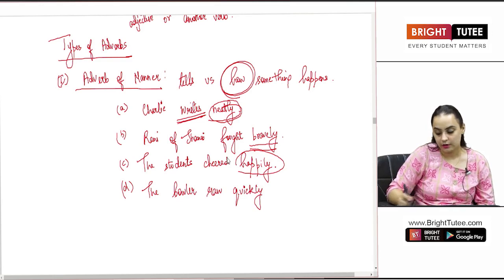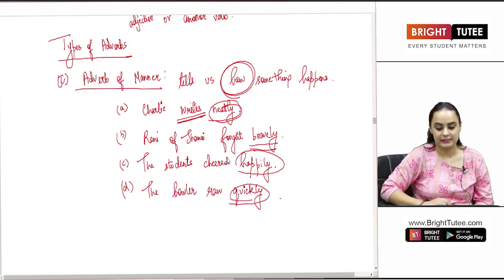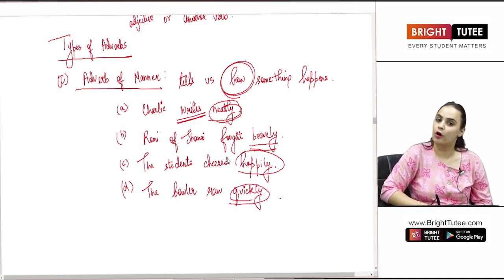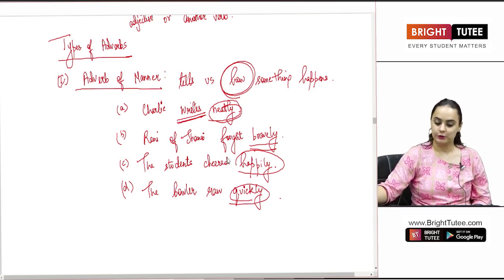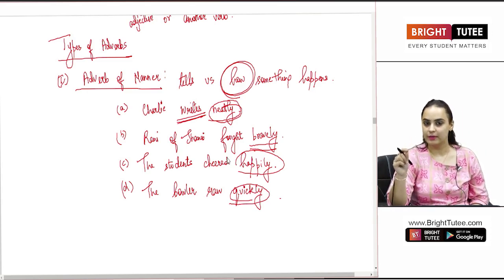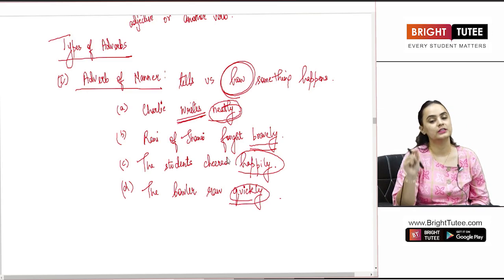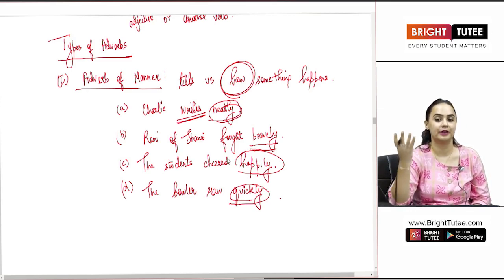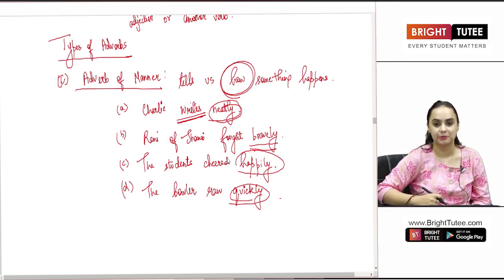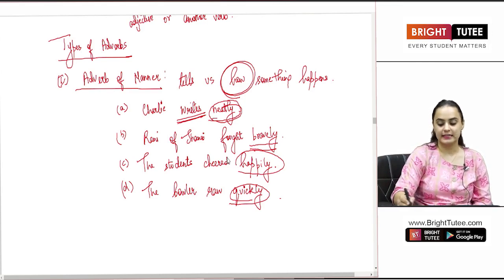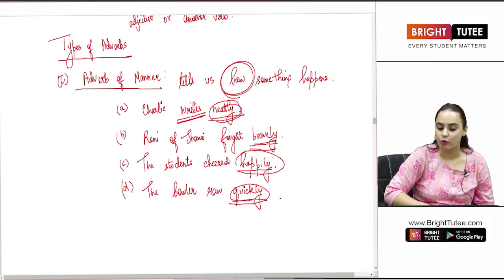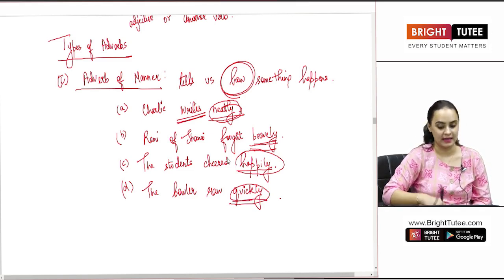How did the bowler run? Quickly. So this is my adverb of manner. So what is an adverb of manner? Those words that tell us how did something happen, how did something take place. So neatly, bravely, happily, quickly, these are all the adverbs of manner.